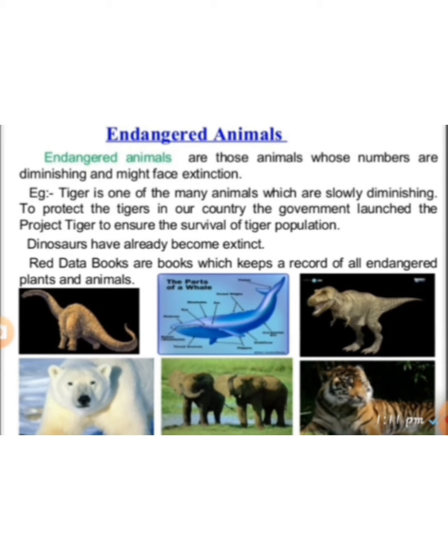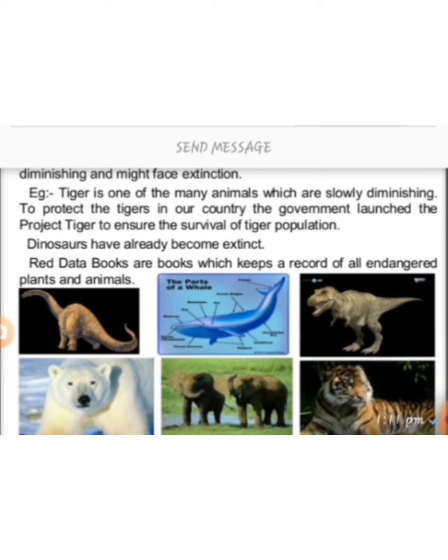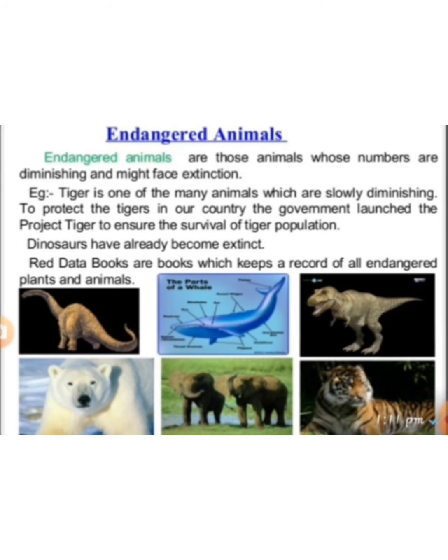Like that, some animals are in danger. For example, the tiger is slowly diminishing, and so the government has taken many measures to save the life of the tiger. That project we call Project Tiger, which is used to increase the survival of the tiger population. The Red Data Book is a record of all endangered plants and animals.